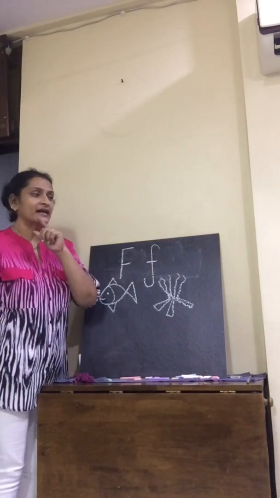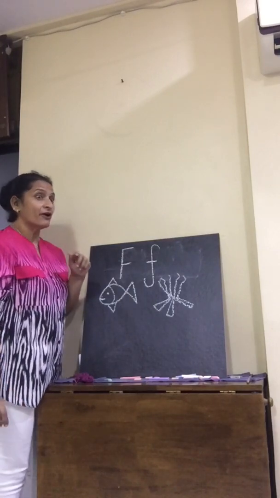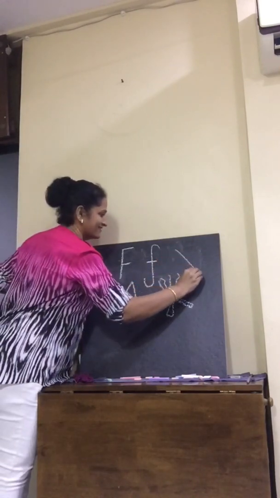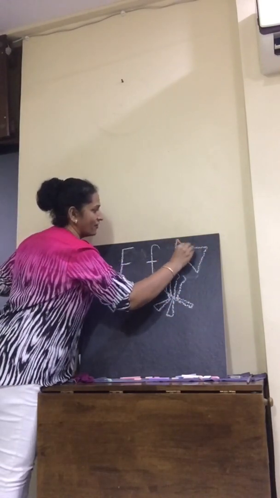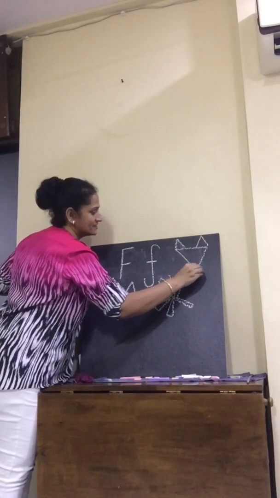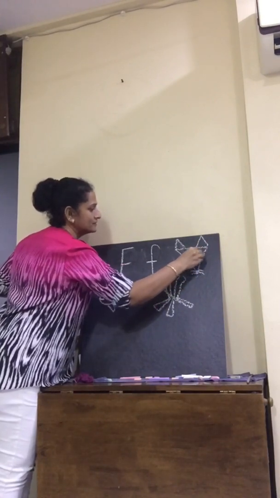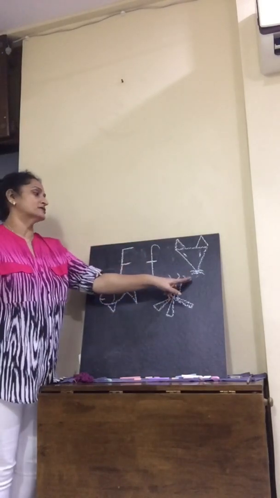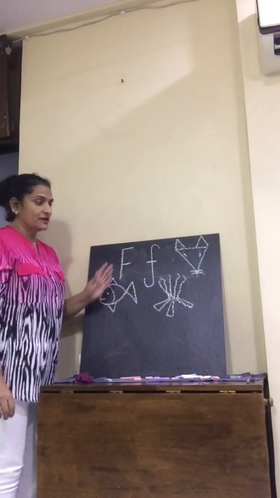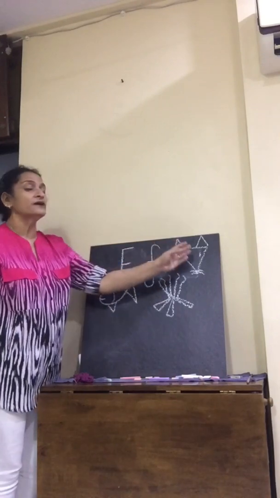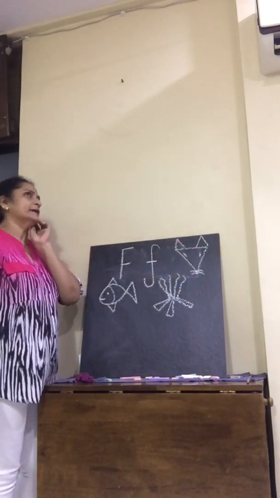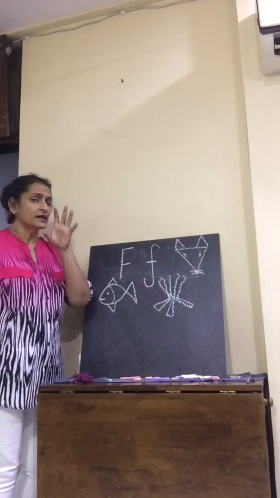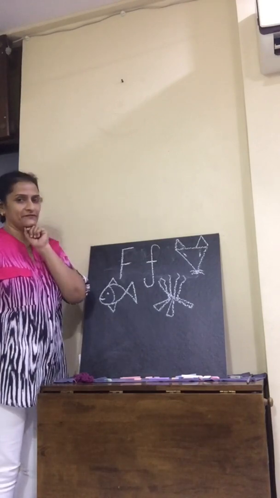It's a very cunning animal. F for fox. Very good. F for fox. It is a wild animal. It lives in the jungle. F for fox. Fish. For fire. For fox.